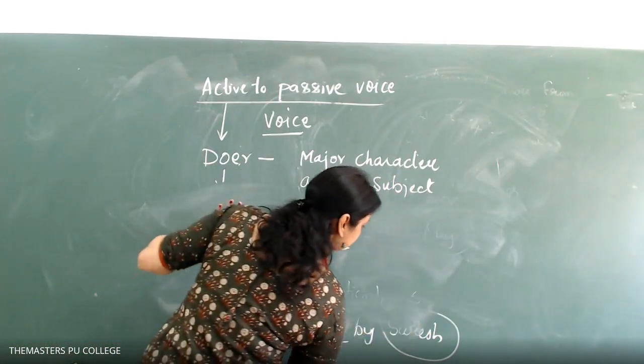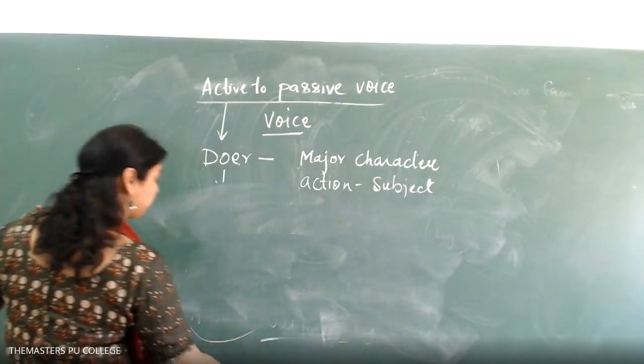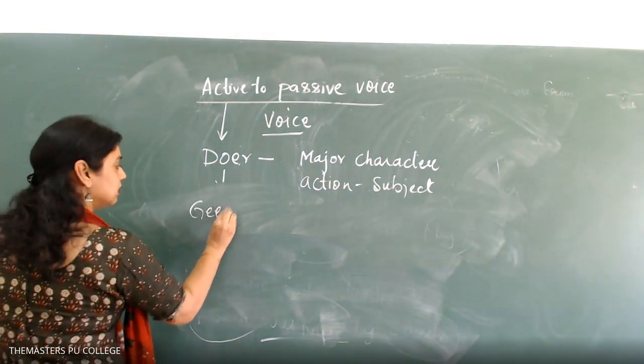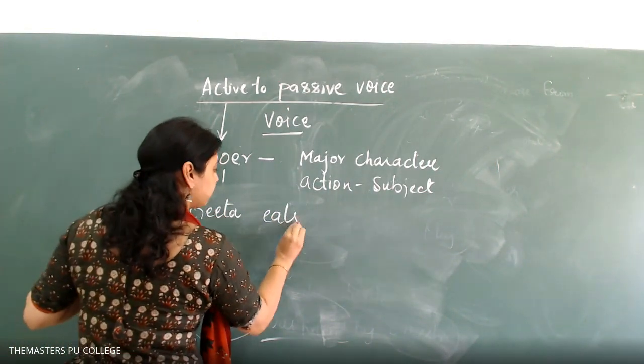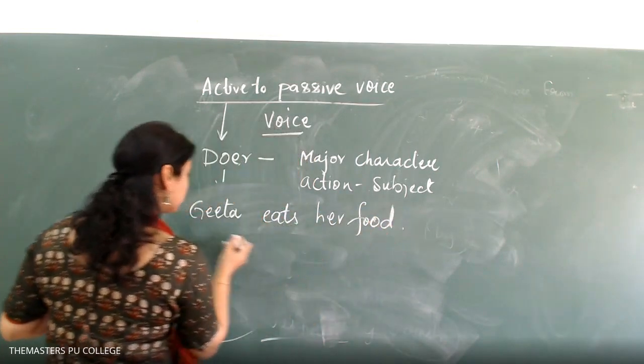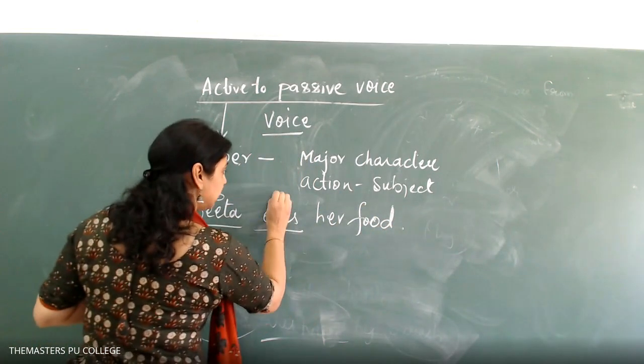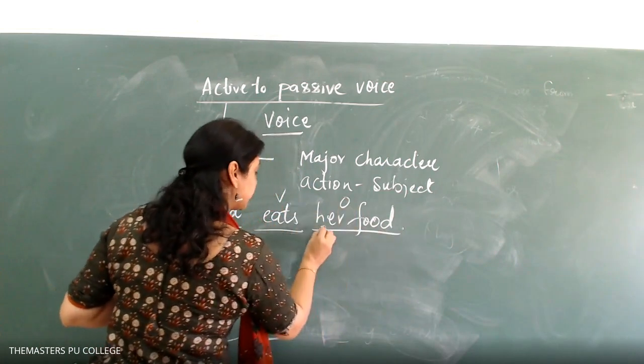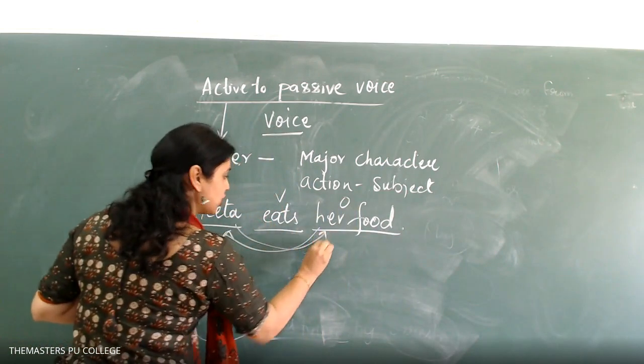I'll give one more example. This I have given in past tense. I'll give a present. Geeta eats her food. So Geeta is the subject, eats is the present form, her food is the object. So it has to be interchanged.